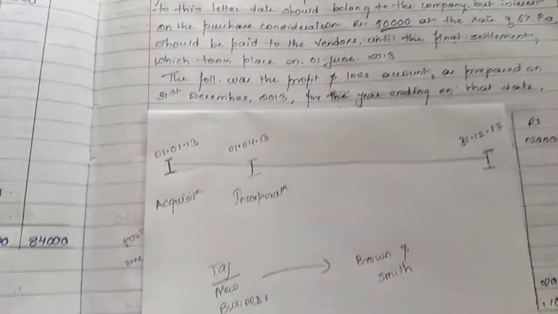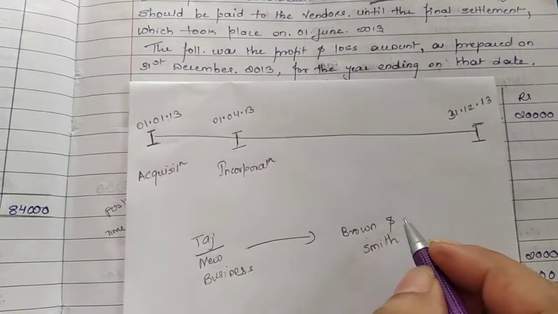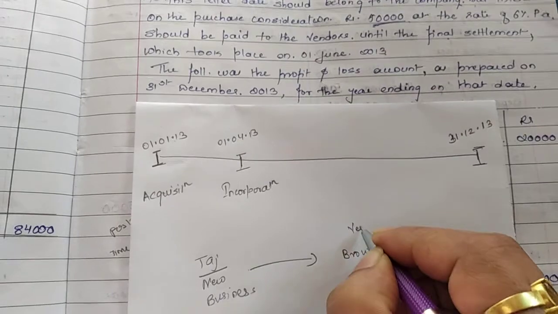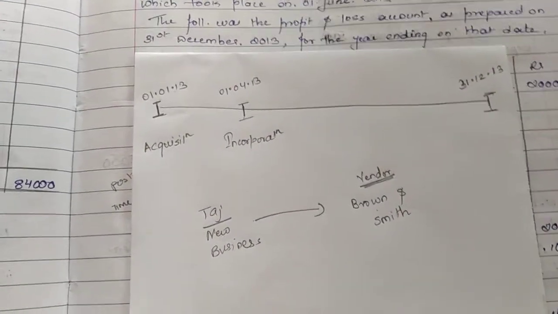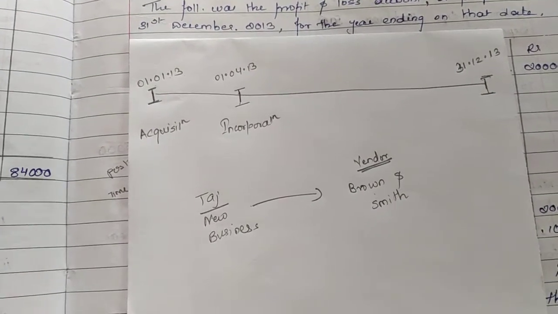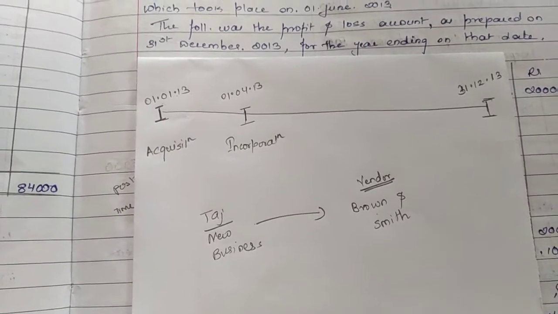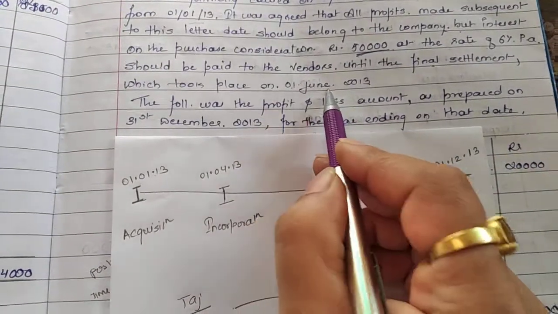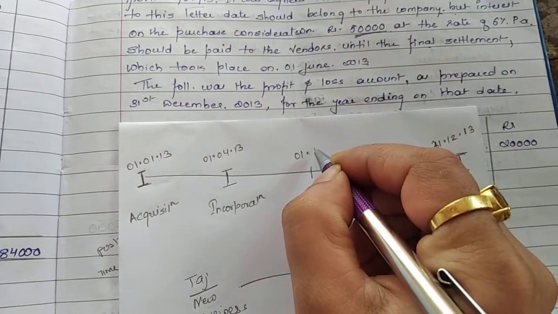Obviously Brown and Smith, being the vendor, must not have sold it free of cost, right? They must have sold the business for some amount of purchase consideration. Now some settlement with respect to this consideration was left, and it was completed on 1st of June 2013, which happened here.